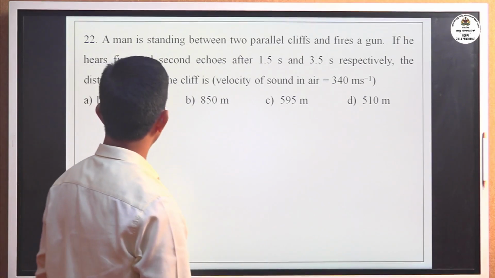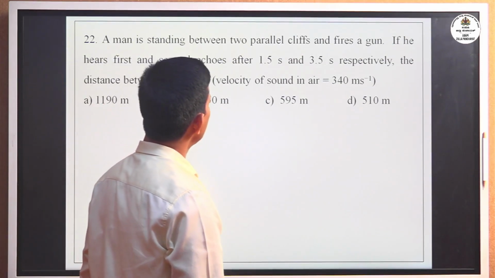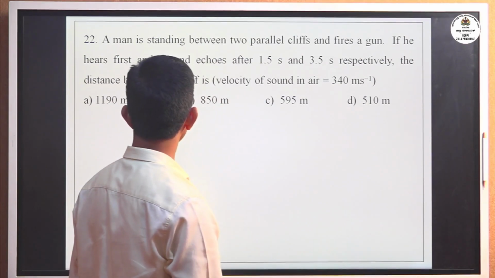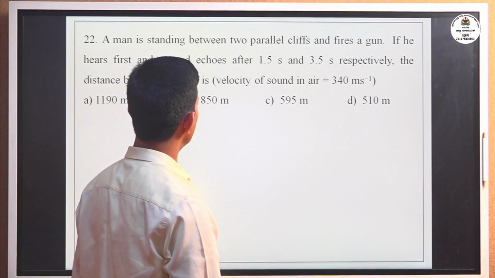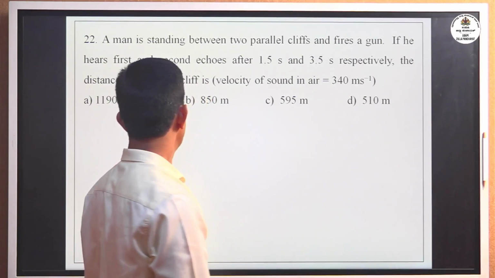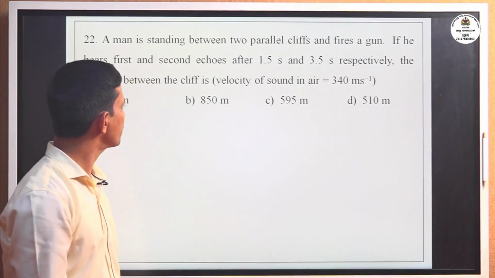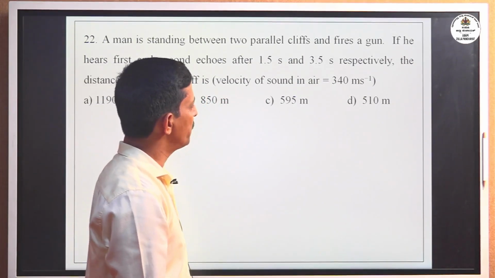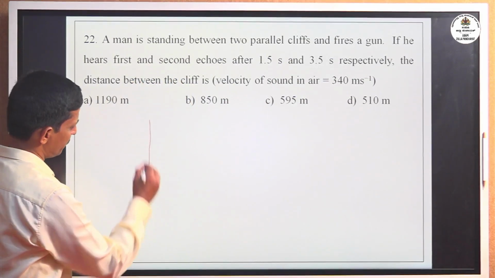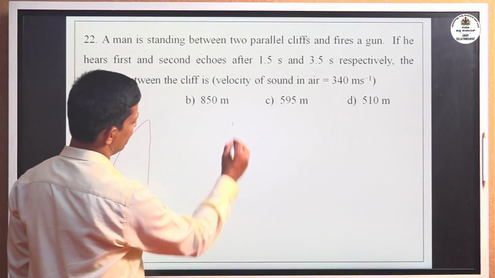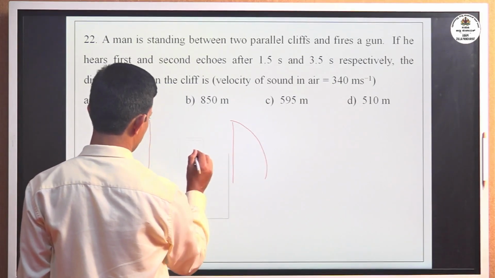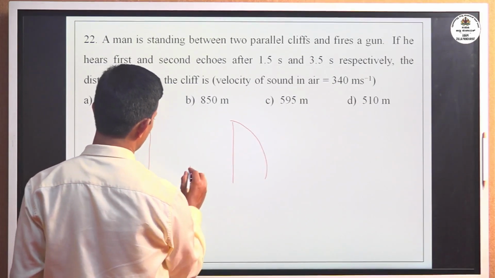22nd one, a man is standing between two parallel cliffs and fires a gun. If he hears the first and the second echoes after 1.5 second and 3.5 second respectively, the distance between the cliffs is, given velocity of sound is 340 meter per second. Consider two cliffs, first one, second one, with the man standing in between.